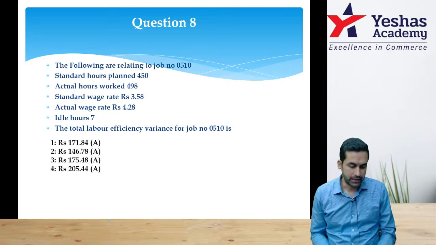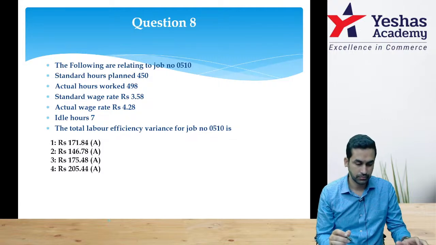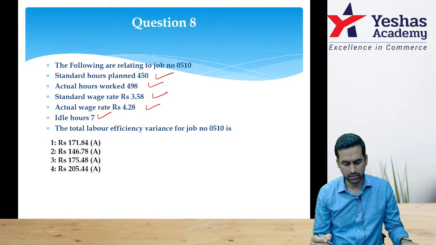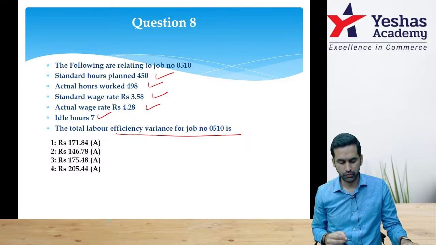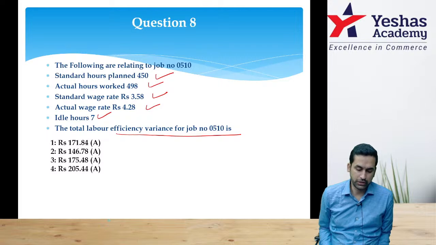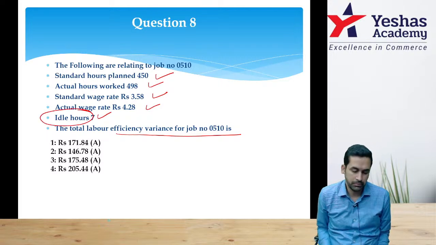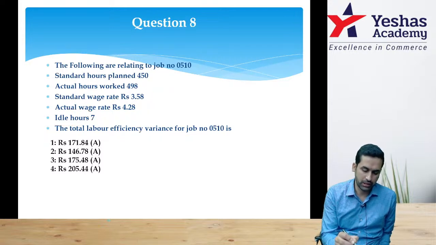Give a try. Question 8. Following is related to a job: standard hours, actual hours, standard rate, actual rate, idle time 7 hours. The total labor efficiency variance for job number 510 is dash. First of all, it has to be adverse. Why adverse? Because there is a wastage of time. Correct? Now I want you guys to try. Everybody, give a try.